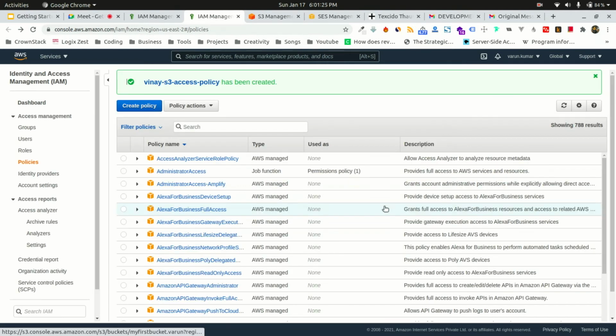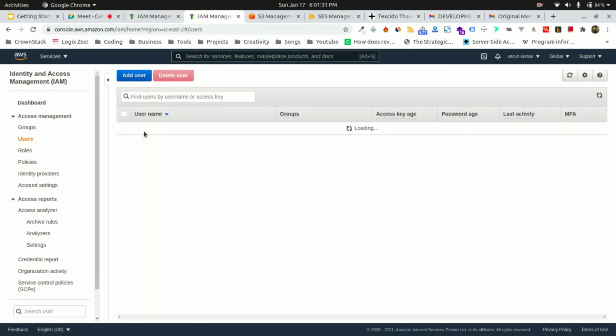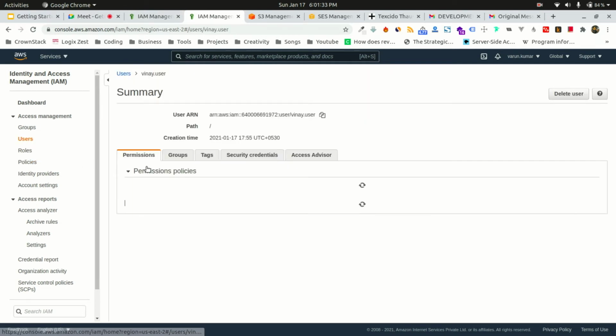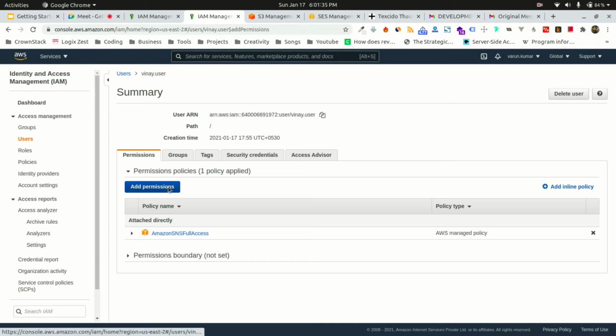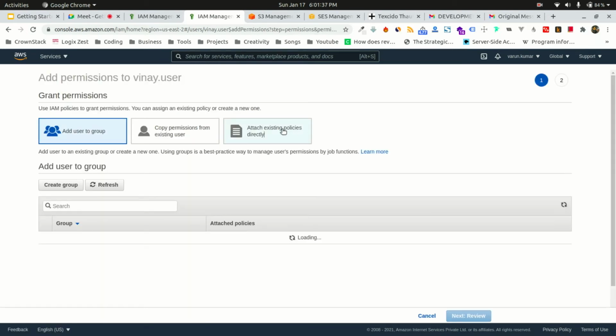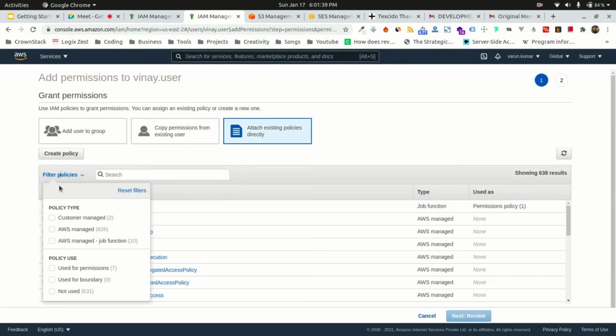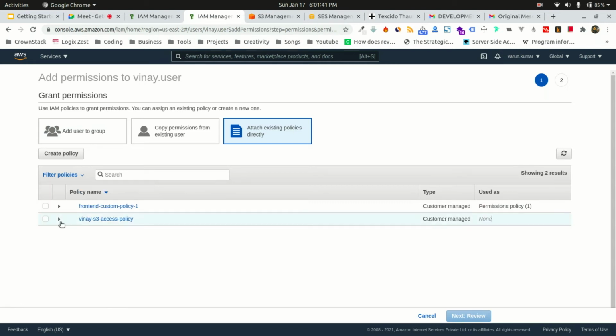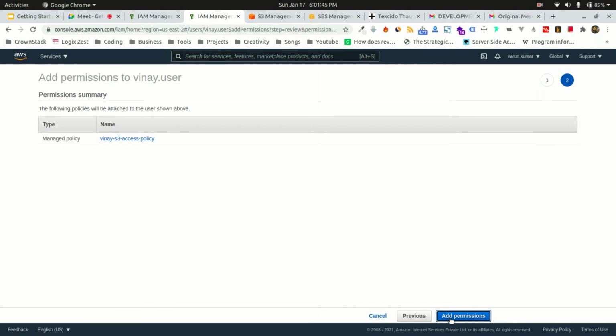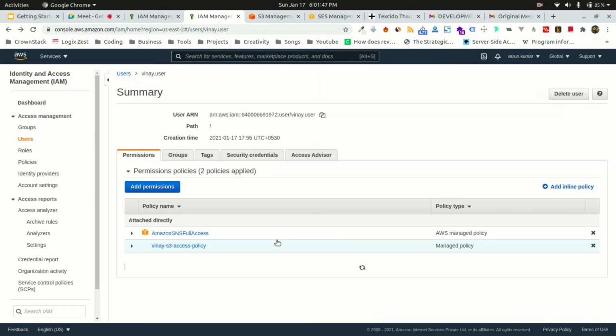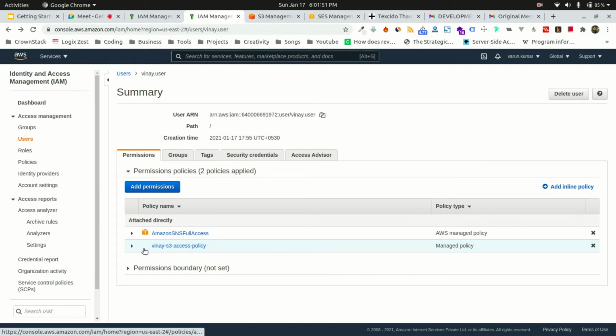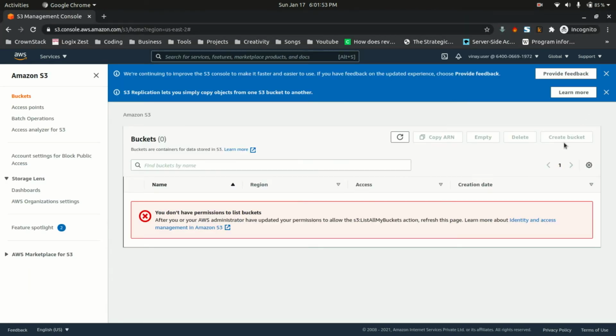Now my policy has been created. Again I'll have to go to my users, choose Vinay, add permission, policy section, and filter by my custom policy. What is the custom policy? This is my policy. Review and add. Now this user has S3 access but only limited access. Now if I come here and refresh this.